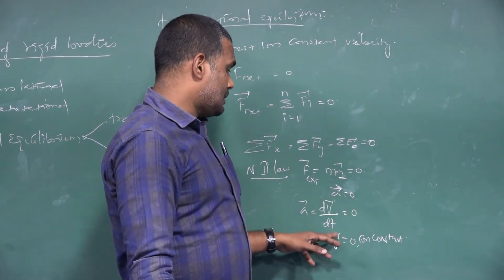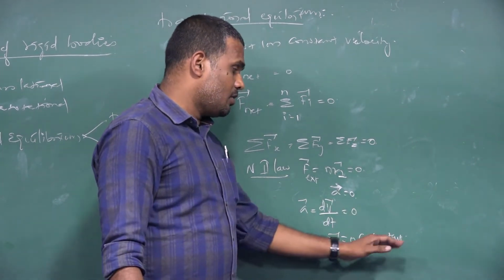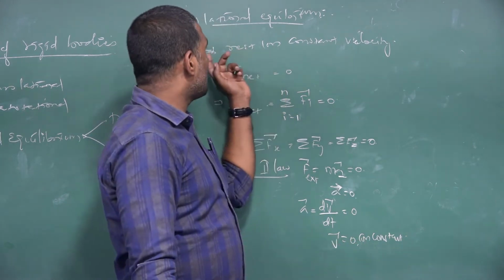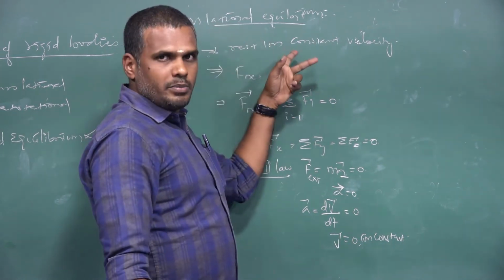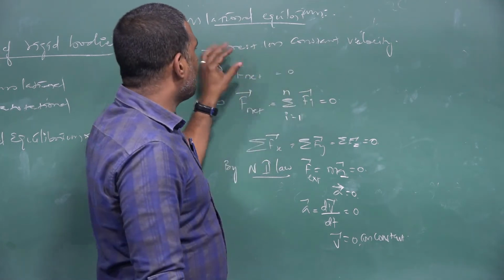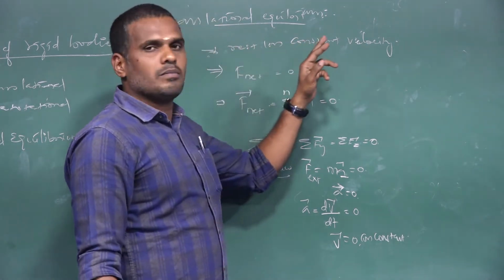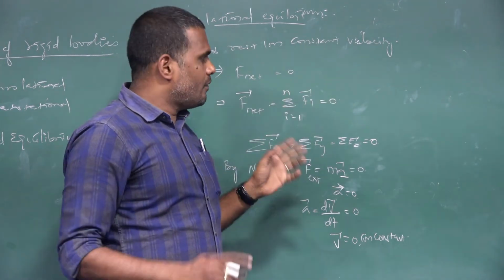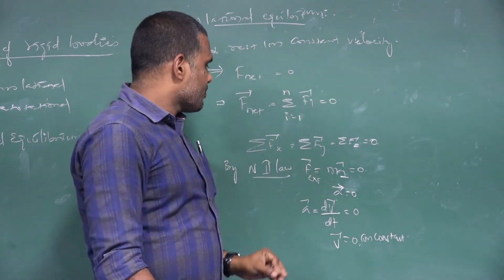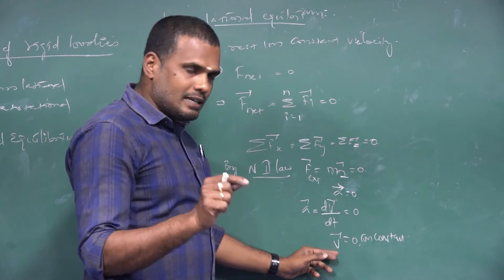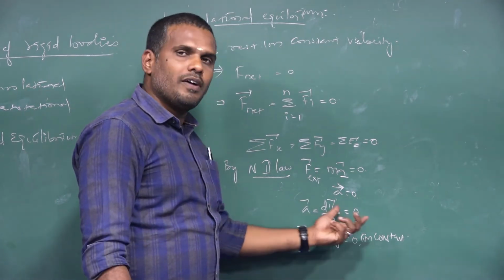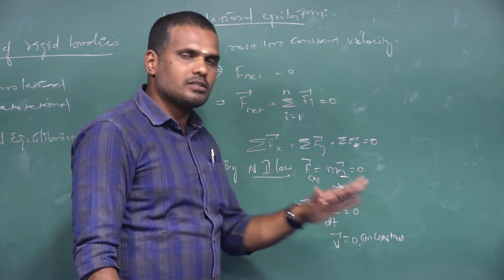So either the velocity of the body will be equal to 0 or constant. In the beginning we saw that if a body is in a state of translational equilibrium, then the body must be at rest or must move with a constant velocity when forces act on the body. Here we are bringing out that condition. If velocity is 0, the body is not moving, and the body is said to be at rest.